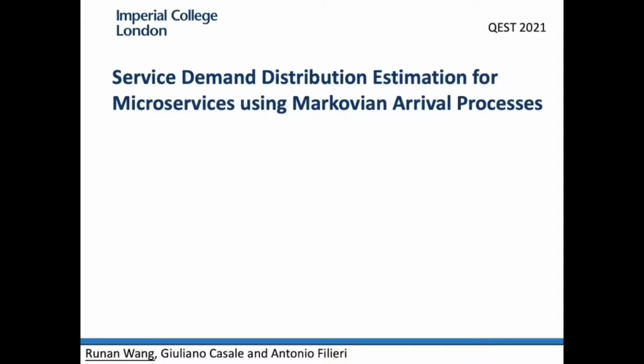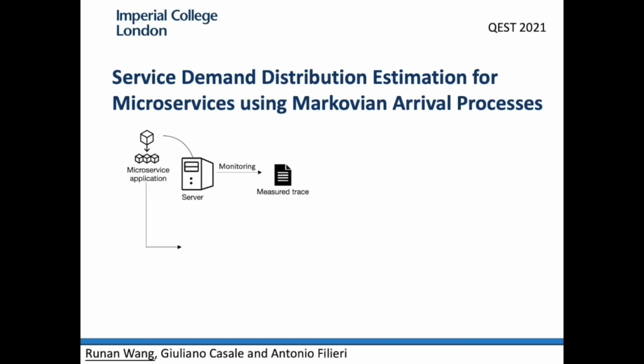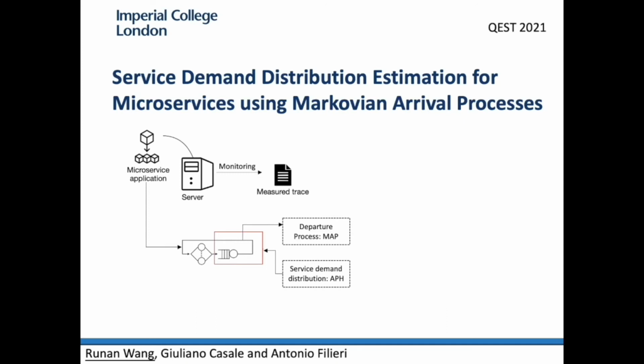Welcome to our work about service demand distribution estimation for microservices using Markovian arrival processes. In this work, we first present a closed queuing model for microservice and characterize the service demand of the queue node with APH distribution. We then model the departure process at the queue node as a MAP in which the parameters of the service demand can be exposed.